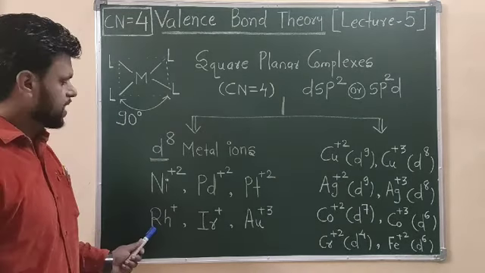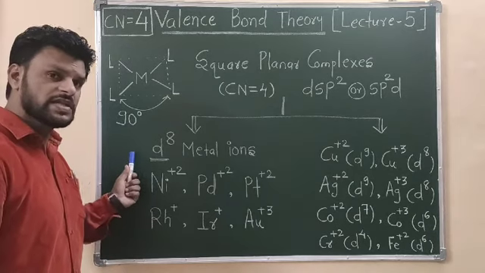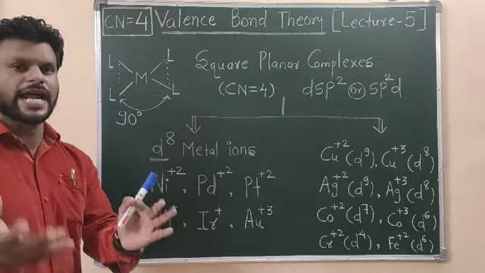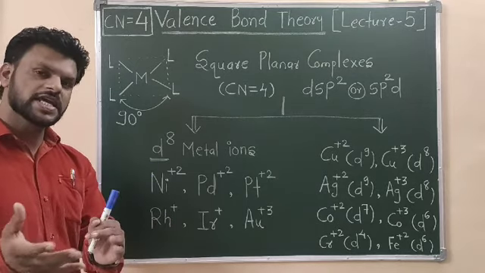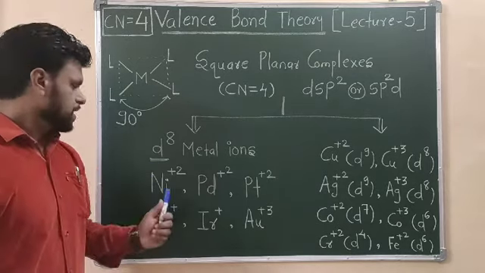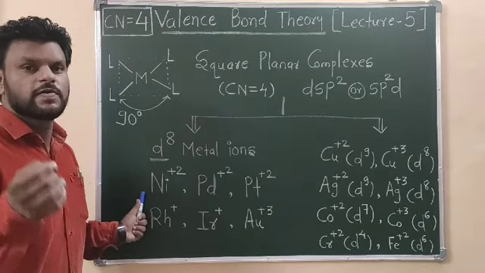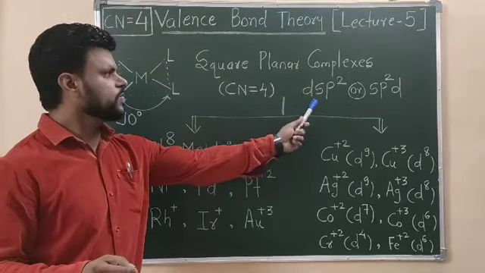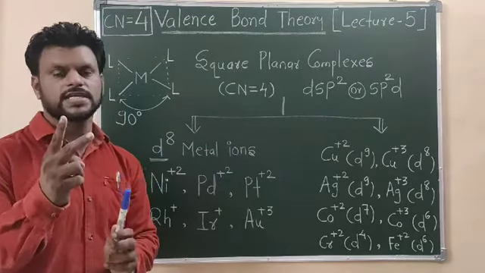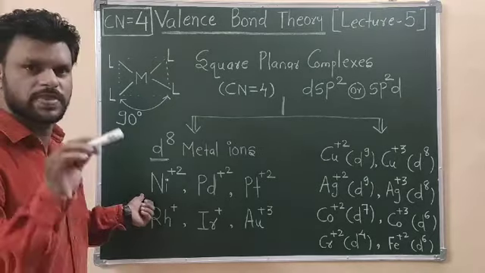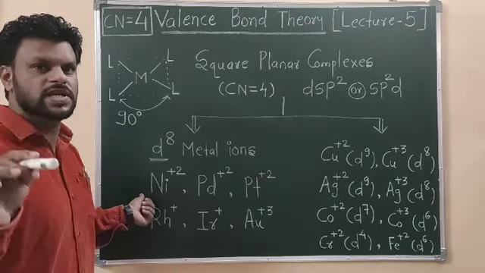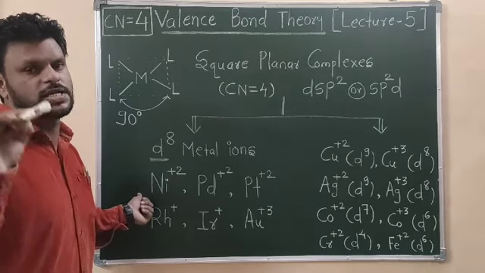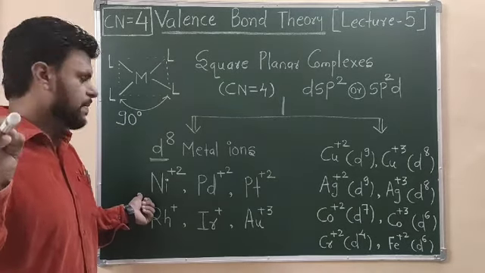On the other hand, if nickel plus 2 with d8 electronic configuration has a strong field ligand like nitro, cyano, DMG, in such cases this nickel plus 2 metal ion will always form square planar complexes with dsp2 hybridization. So these two things are important. Nickel plus 2 weak field ligand complex is sp3 tetrahedral. Nickel plus 2 strong field ligand complex is square planar with dsp2 hybridization.